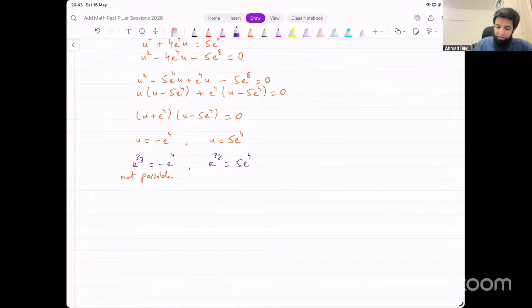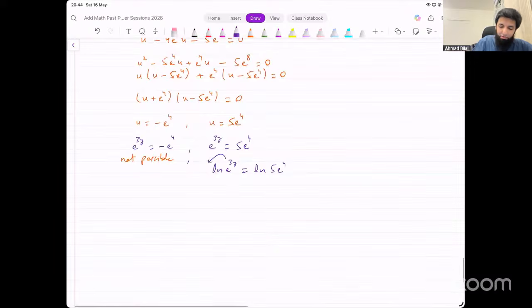What about the right hand side? Now we have this 5 multiplying here as well. Otherwise, we could compare the powers, right? So in this case, we can't compare the powers. What do we do then? We can take log on both sides, ln base e. ln e raised to power 3y. On the right side, we have ln 5e raised to power 4. Now 3y will come down and you get 3y ln e.